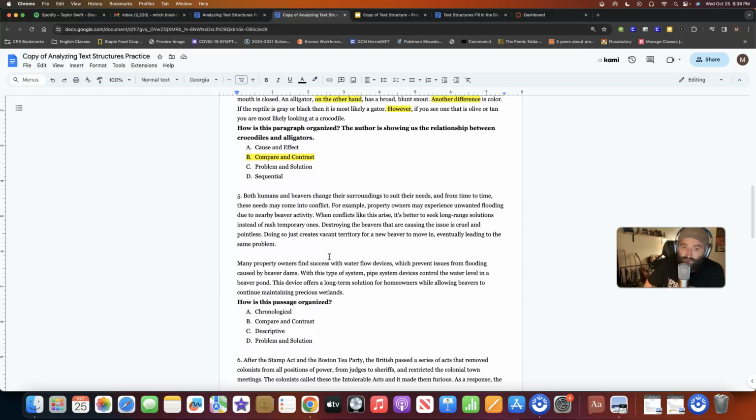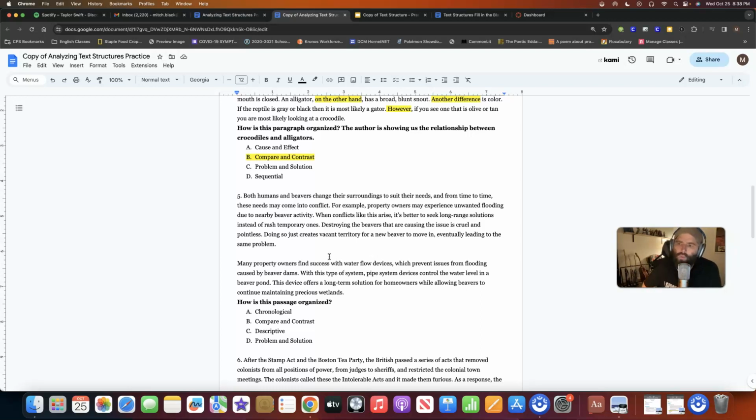Many property owners find success with water flow devices, which prevent issues from flooding caused by beaver dams. With this type of system, pipe system devices control the water level in a beaver pond. This device offers a long-term solution for homeowners while allowing beavers to continue maintaining precious wetlands.